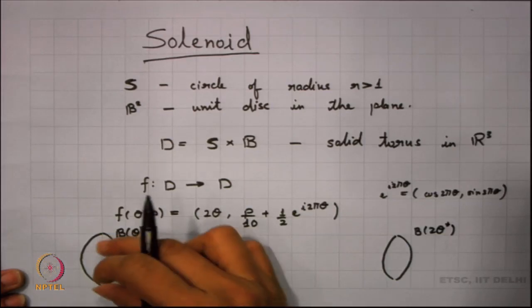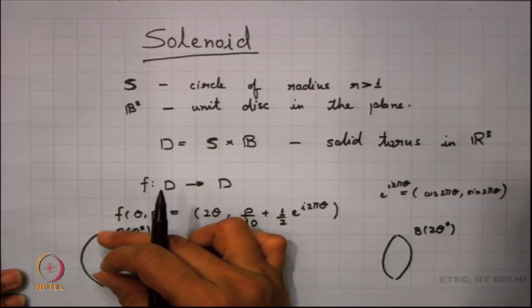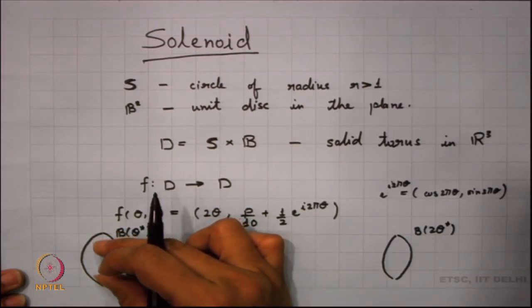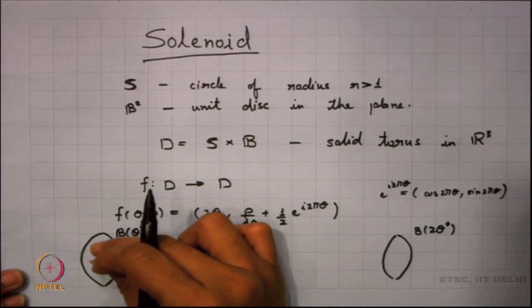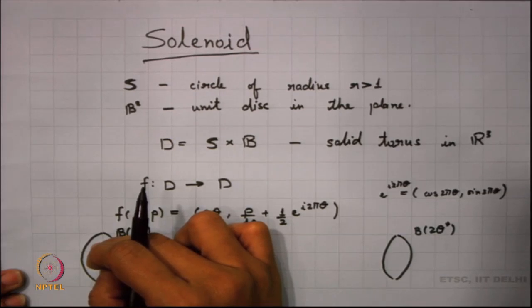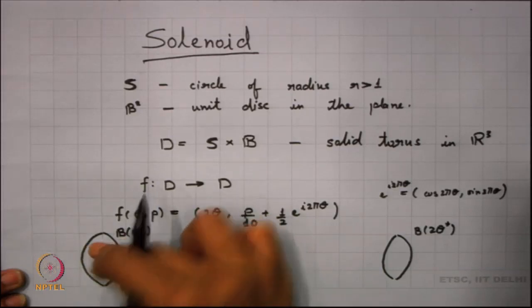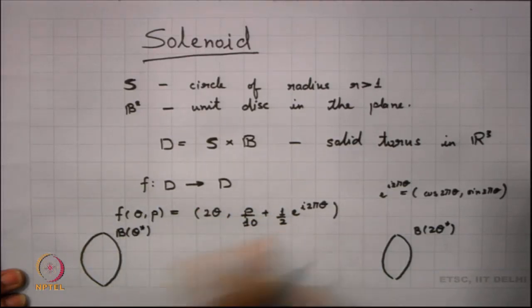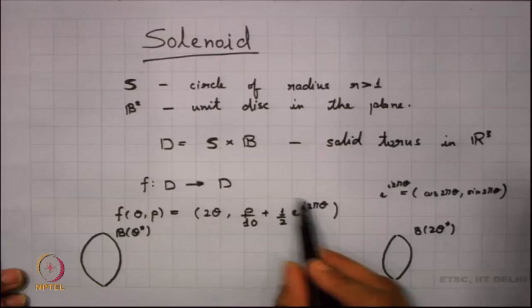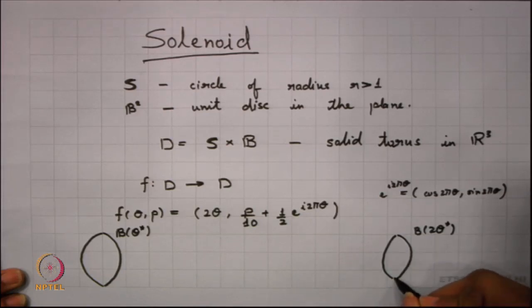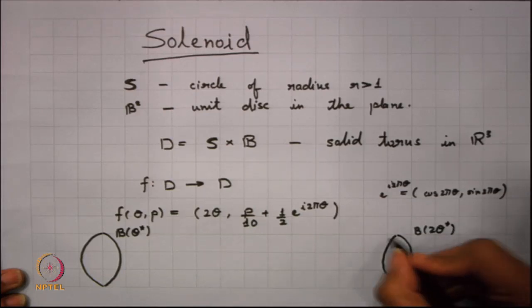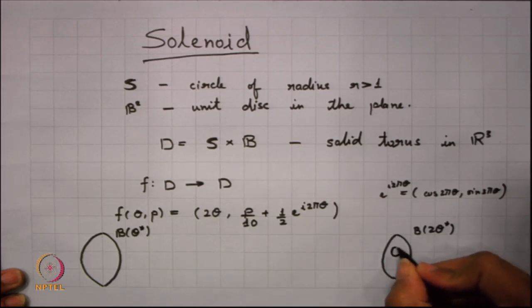And what happens now to the whole disk here? Now, this is a disk of radius 1, right. So, we find that this disk of radius 1 is now shrunk to a disk of radius 1 by 10, right. So, wherever the point P is, the magnitude basically decreases by 1 by 10, and then this whole disk is also revolving. So, we are also giving it some kind of a push, it is not centered where it was centered, but now all the points are also moving along a circle, right, with this particular term. So, what we find is that this particular disk in B twice theta star in this particular cross section is mapped somewhere over here.